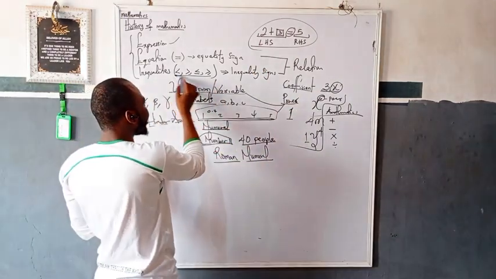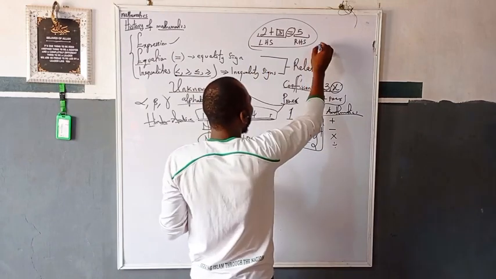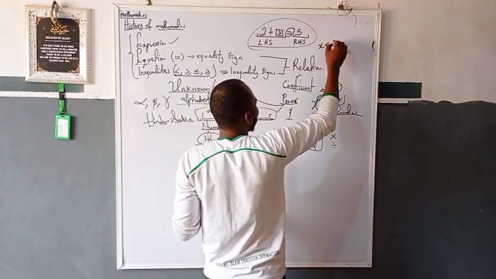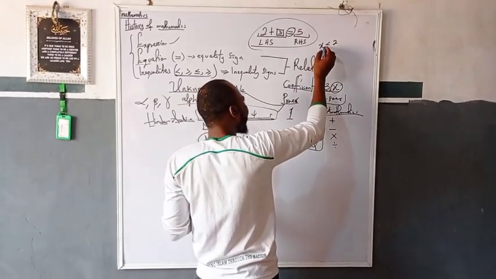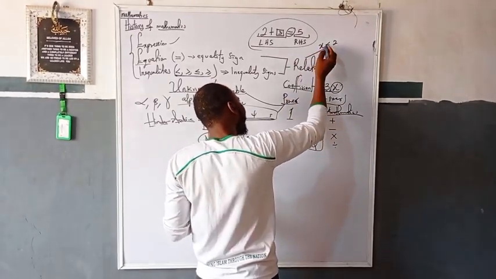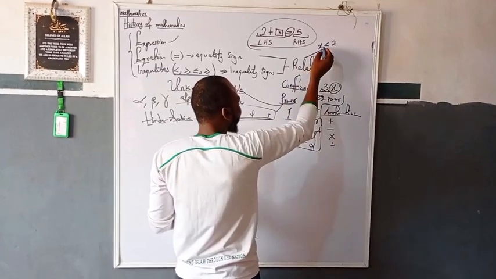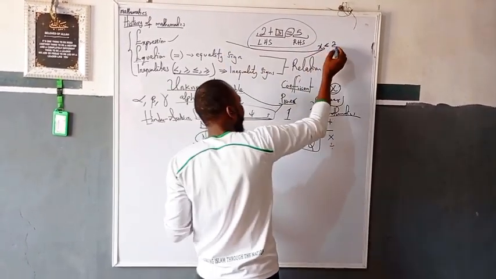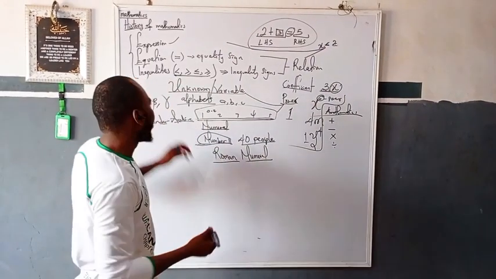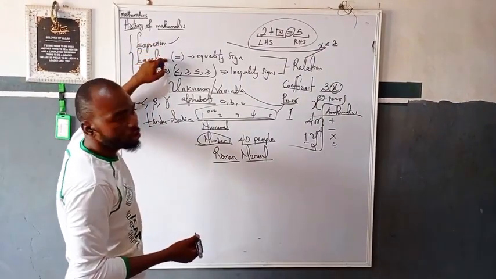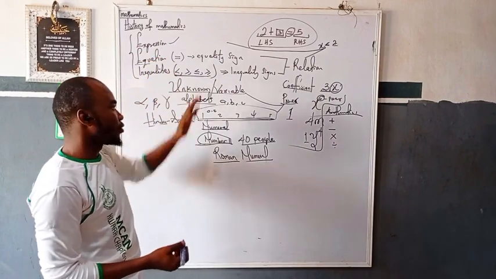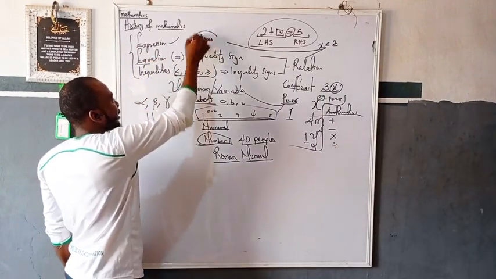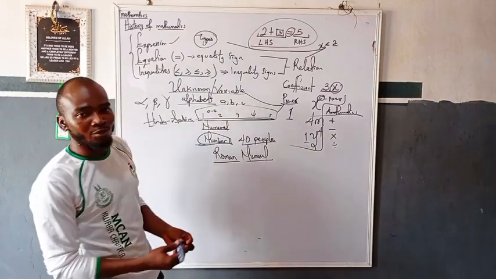As for inequality, it's telling us the relationship in the form of a set of values. If I say x is less than 2, for instance, I mean any number that is smaller than 2. So this is also talking about a relationship between these numbers and 2. And that is what we have about expression, equation and inequality. In our next video, we'll be looking at the types of these and how we can solve each of them. Thank you very much.